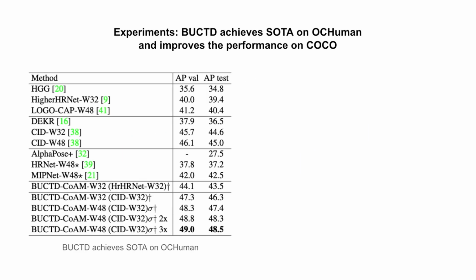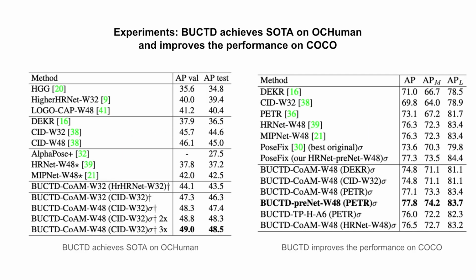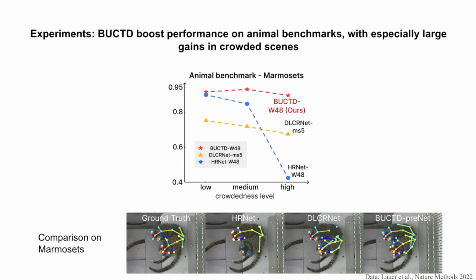We also test our models on OCHuman and COCO. We achieve SOTA on OCHuman. On the classic COCO benchmark that contains very few occluded humans, we also achieve competitive performance. With our hybrid approach, we can also substantially boost performance on the animal benchmarks, with especially large gains in crowded scenes. A qualitative example can be seen at the bottom. BUCT can accurately predict the poses of the two marmosets sitting closely together.